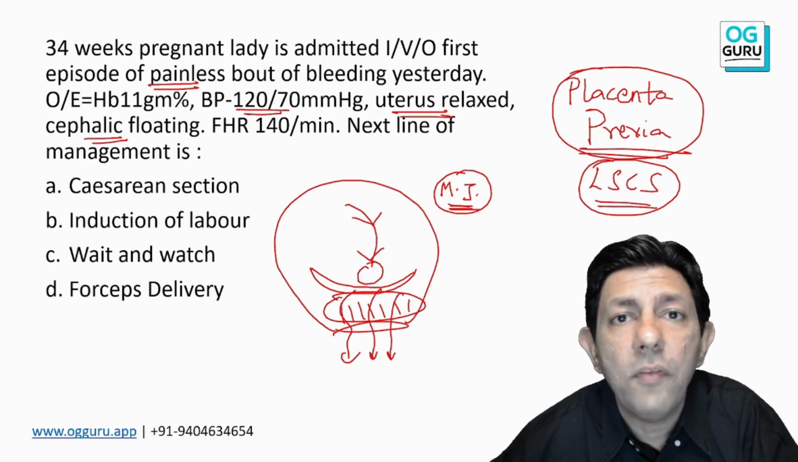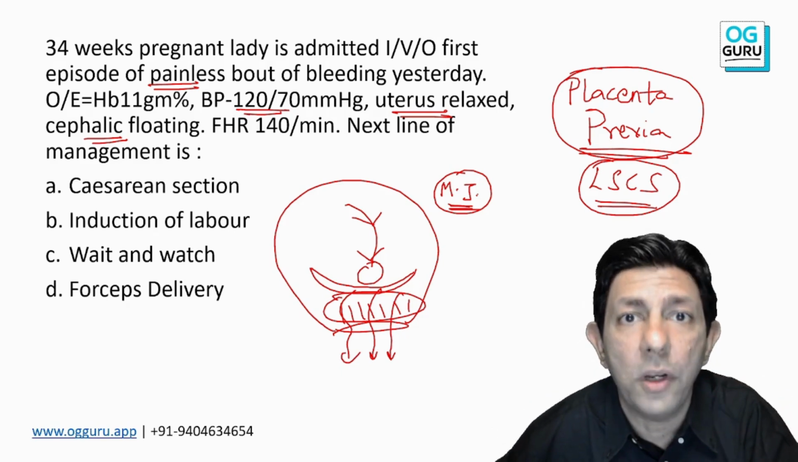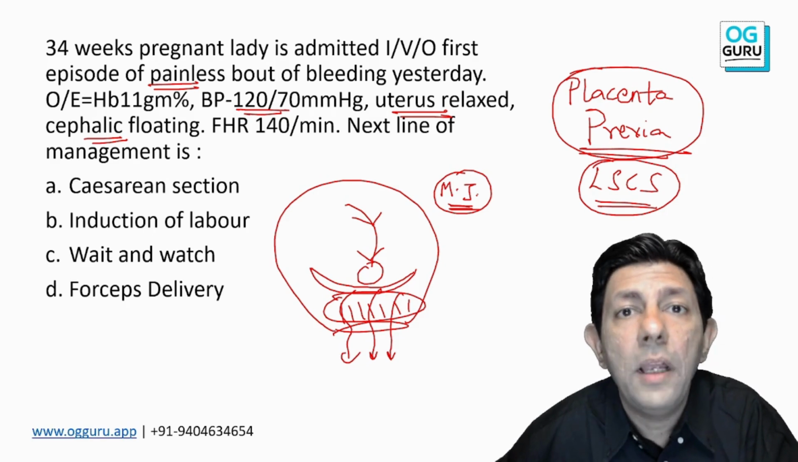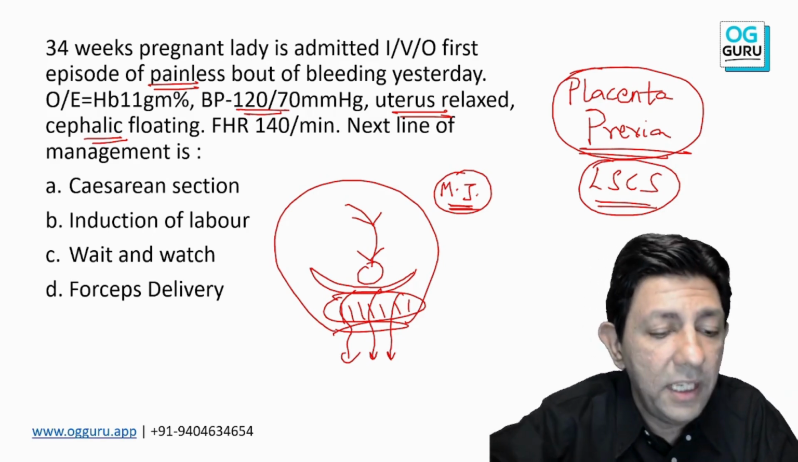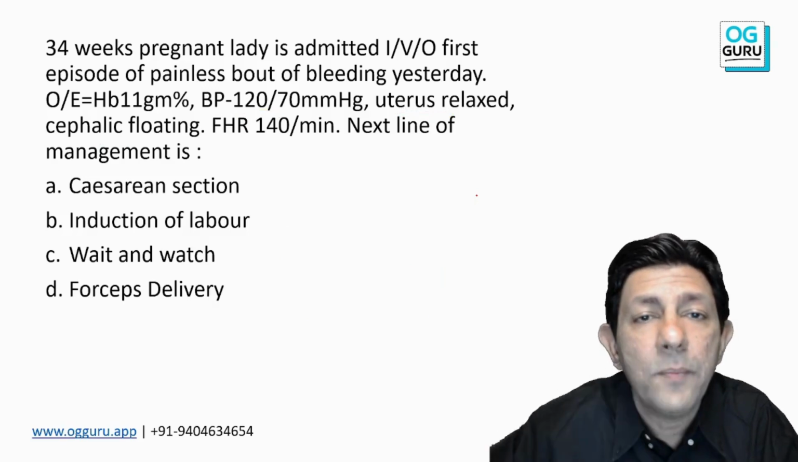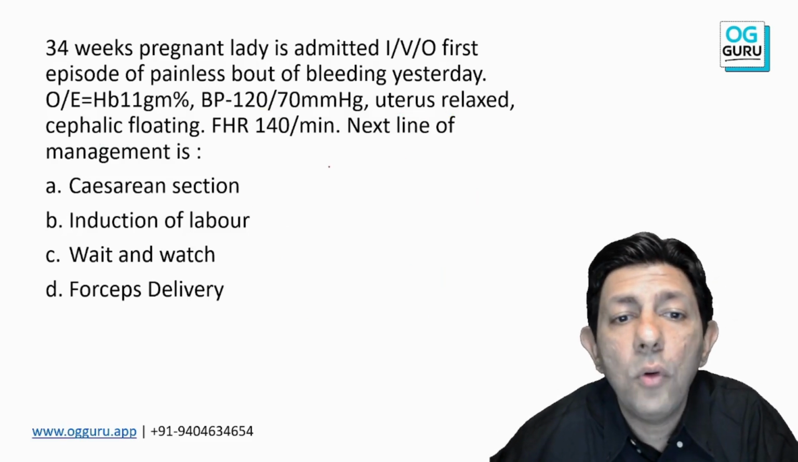The purpose of waiting and watching is for the baby's lung maturity. Okay, is it clear to all of you? But when I want to wait and watch, three conditions have to be satisfied, isn't it? So all of you look on the board.